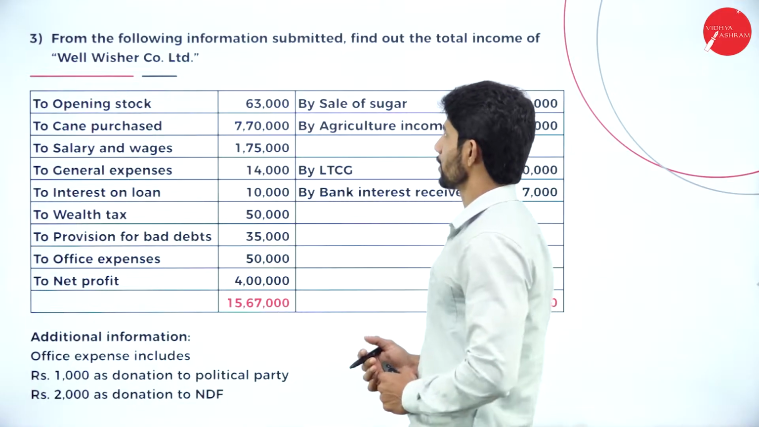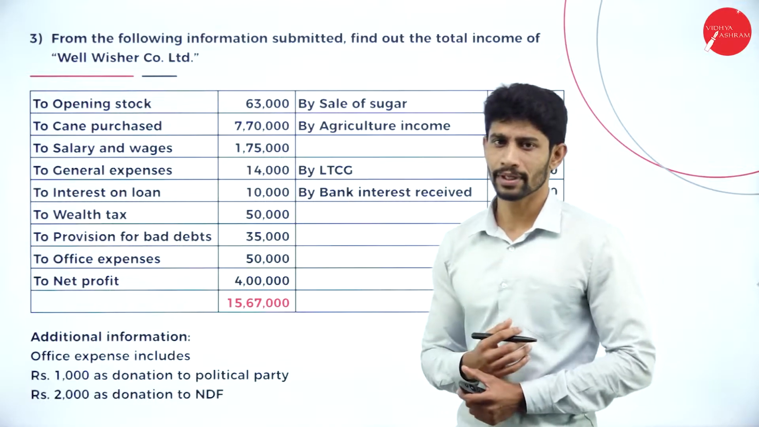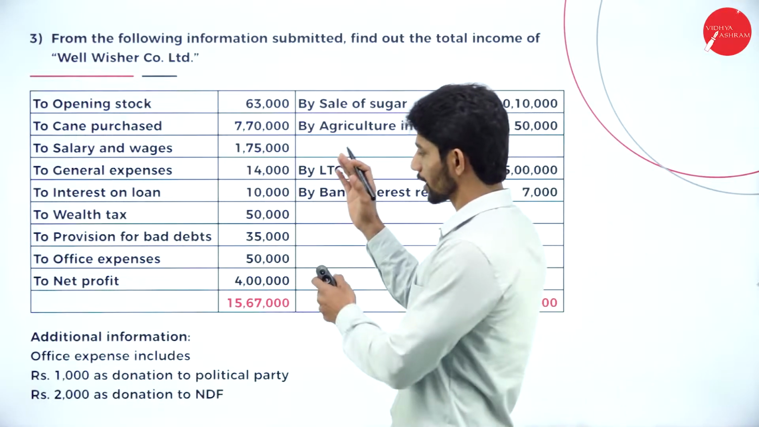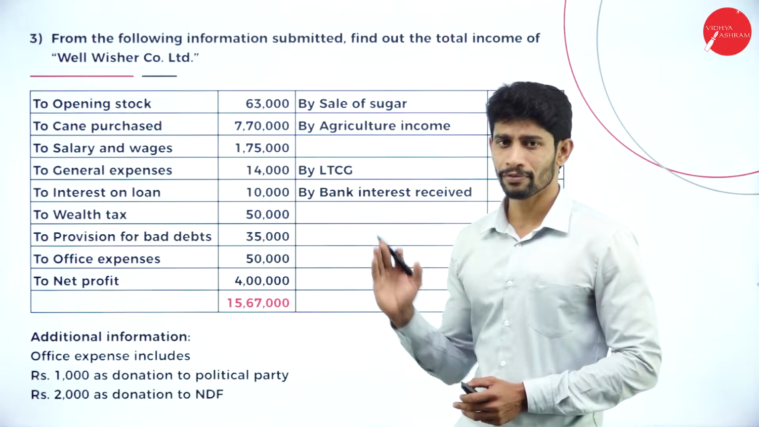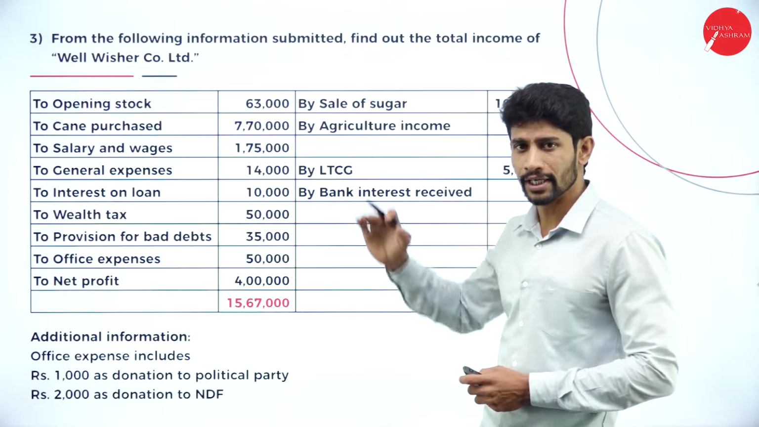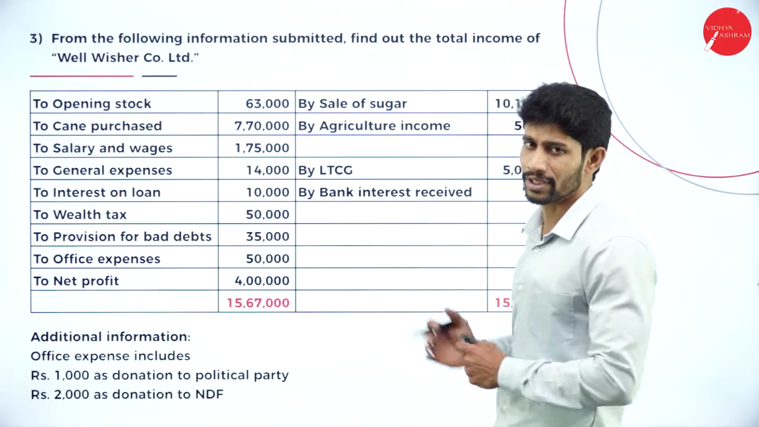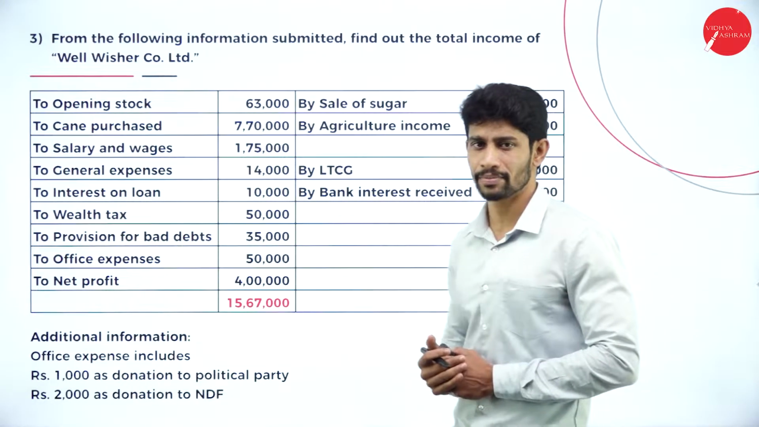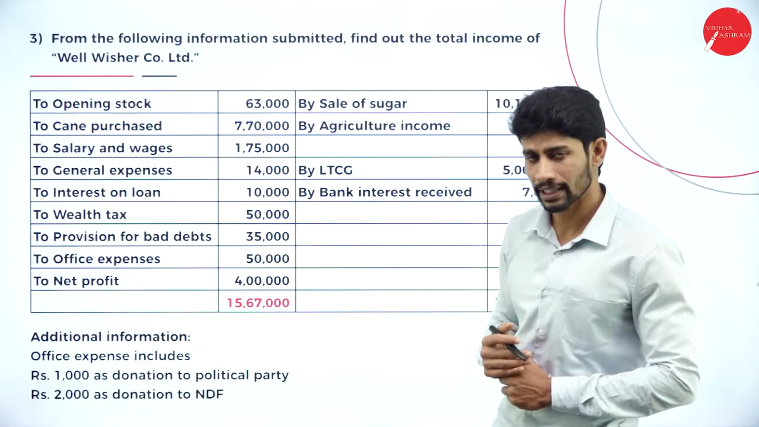From the following information submitted, find out the total income of Well-Wisher Company Limited. So from the given information, we are supposed to find out the total income of Well-Wisher Company Limited. So what all information have they given? They have given us the profit and loss statement of Well-Wisher Company. So by using this statement, we are supposed to find out the total income of the company.